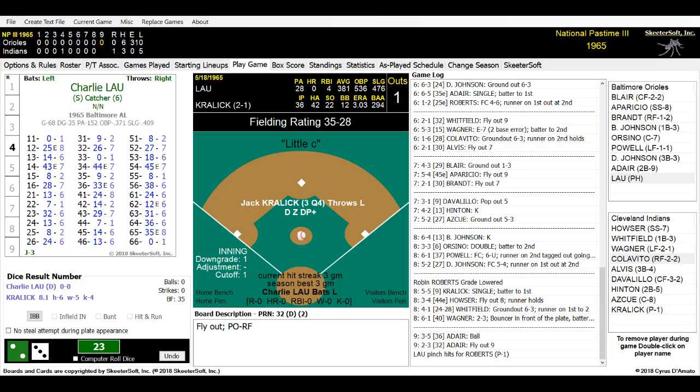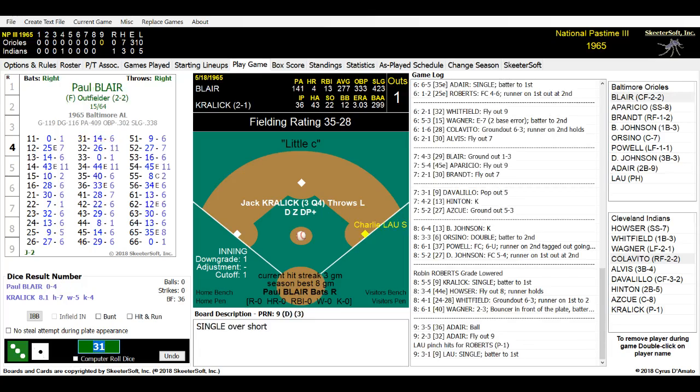All right. And in the previous game on Monday, Charlie Lau hit the double, knocked in the 2 runs, gave the Orioles the 4-3 win over the New York Yankees on Monday. Charlie Lau was the eventual game winner because they gave the Orioles a 4-1 lead, if you guys remember from watching the broadcast. So here we go. Charlie Lau's at the plate. Jack Kralik is on the mound. Here we go, 1 down, and it is a 31. Charlie Lau gets over there, hits it over, just gets over the first, hits over shortstop's head.